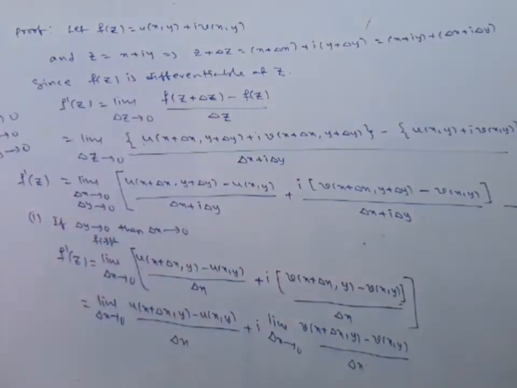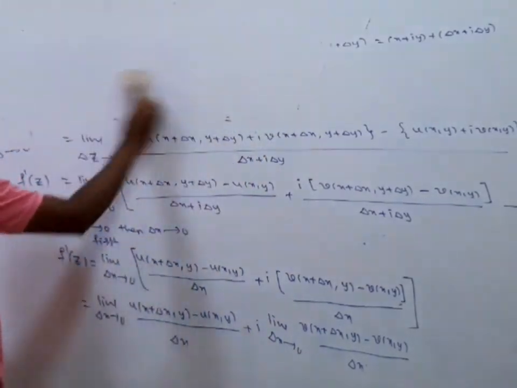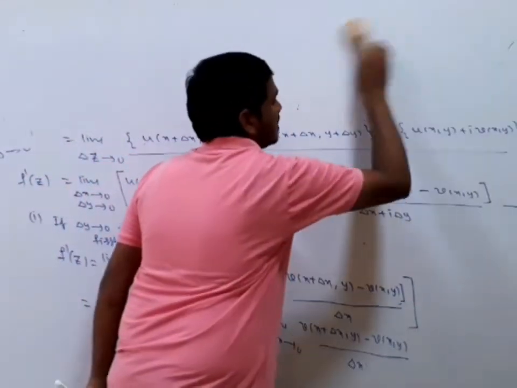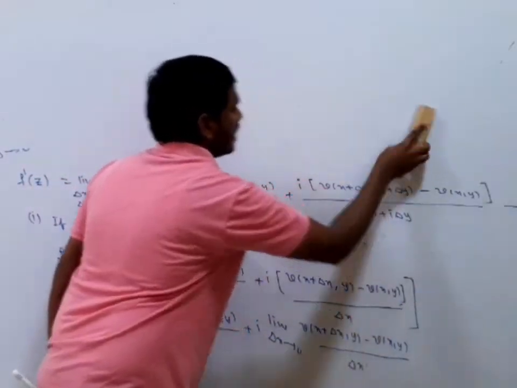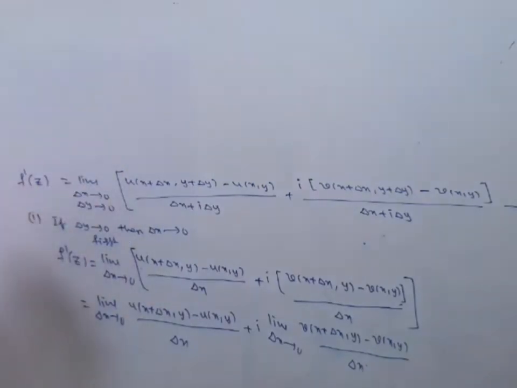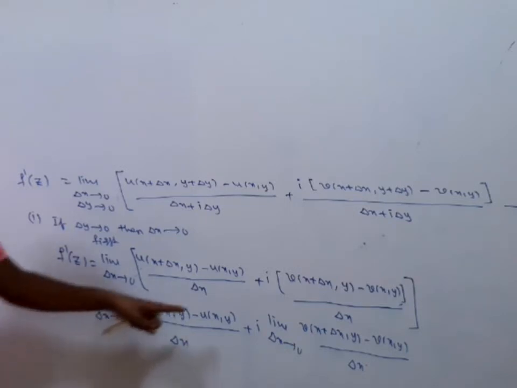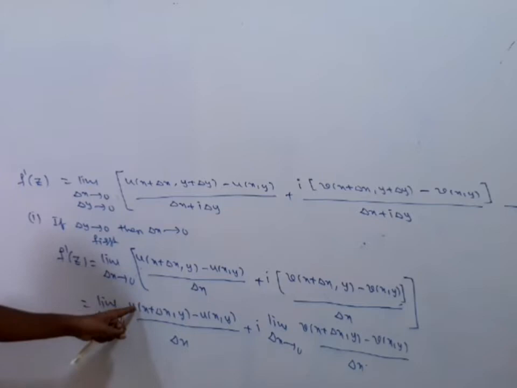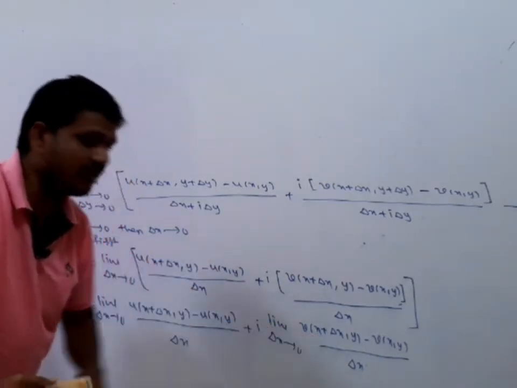Just recall the definition of the partial derivative, right? The partial derivative with respect to x. What is the meaning of the partial derivative with respect to x? If z is a function of two variables x and y, without changing y there is a change in x, keeping y constant. Here u is a function of x comma y. With the change in x and y constant, this is nothing but the partial derivative of u of x comma y with respect to x.